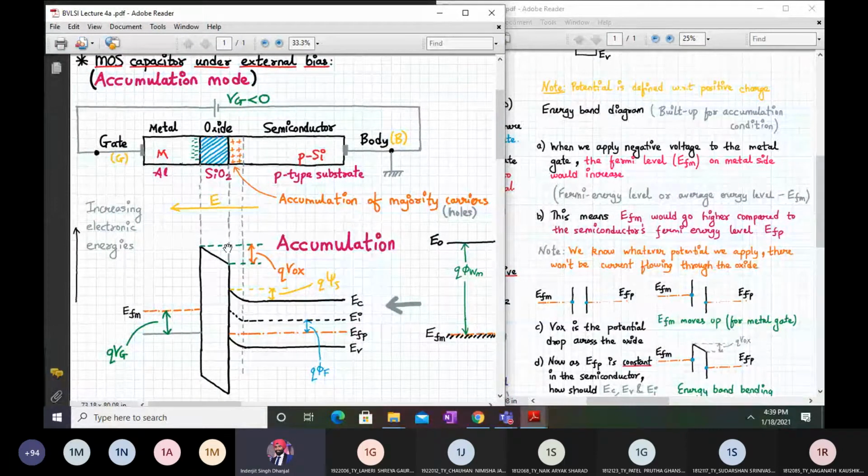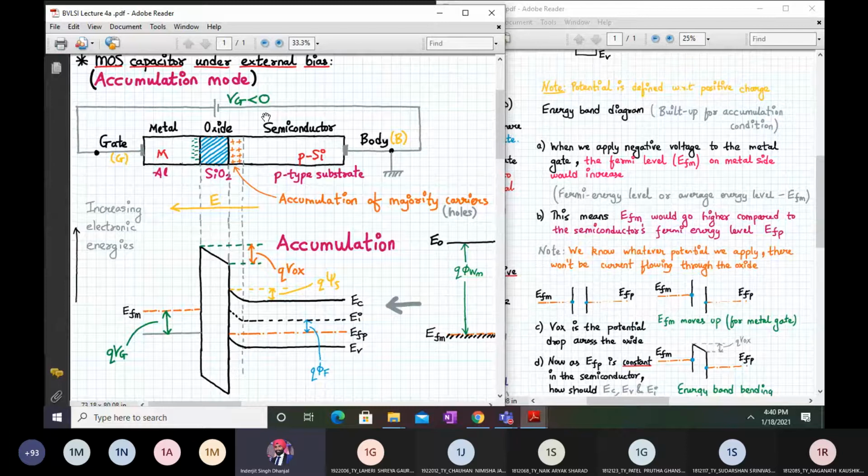So for the next 5 to 7 minutes, please concentrate and listen to this. If you understand the accumulation mode, the remaining modes will be very simple. This is the final energy band diagram. We'll come back to it. Right now don't worry how we got it. Just concentrate on the diagram of the MOS capacitor, wherein we applied a negative gate voltage. A negative gate voltage means your gate terminal is at a lower potential compared to the body terminal. The body terminal is at a higher potential.